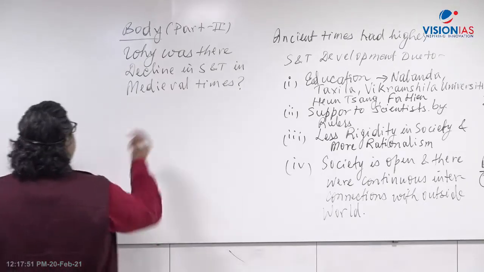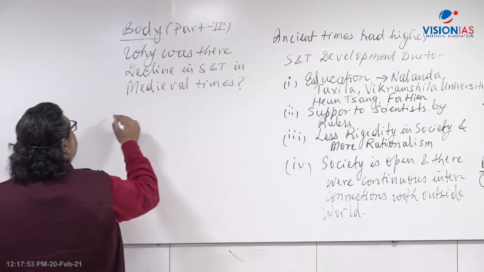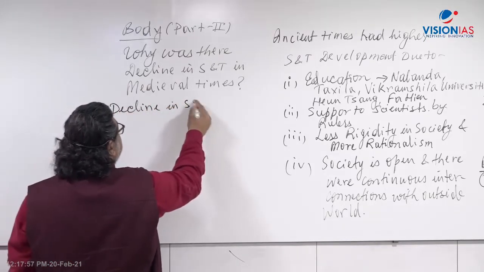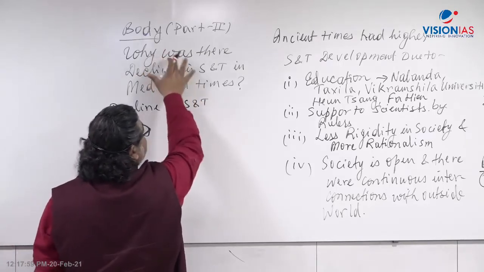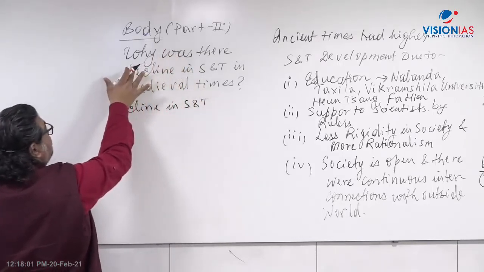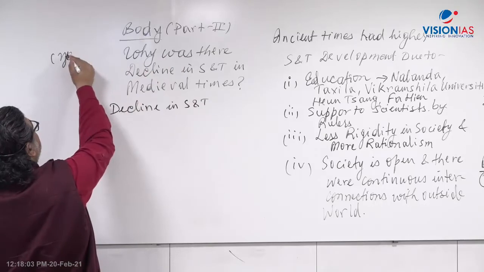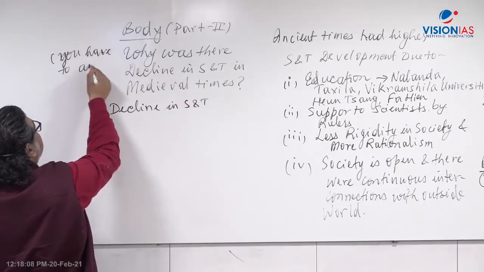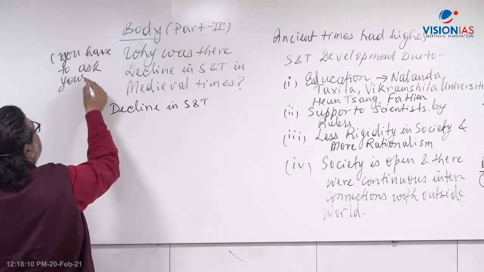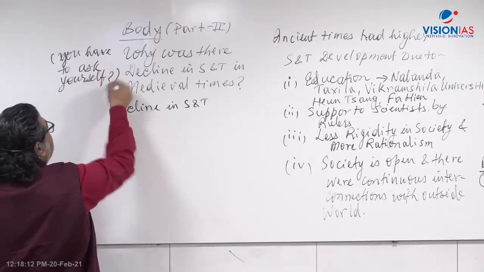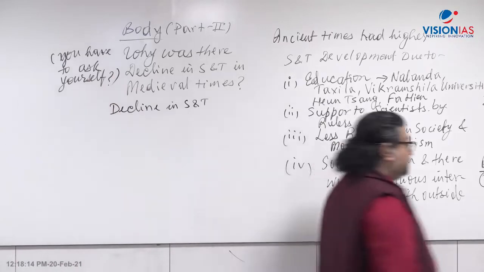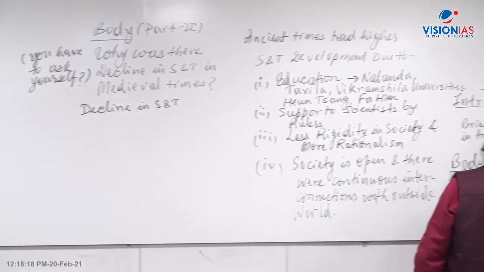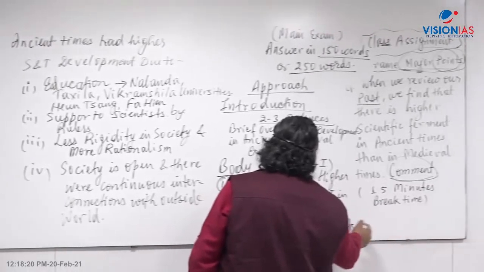Now let's look here. What has to be the answer here? Now the decline. Decline in science and technology. This is just a question in your mind. You have to ask in your mind, right? Let me write. You have to ask yourself. You should always be learning this habit of asking yourself. Like here, you have to ask yourself. You don't have to write there, but you have to ask yourself why there was an increase there.